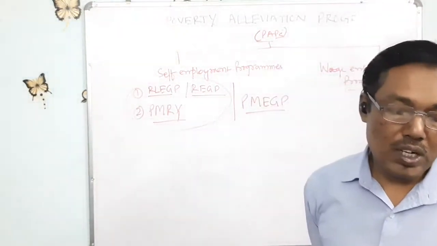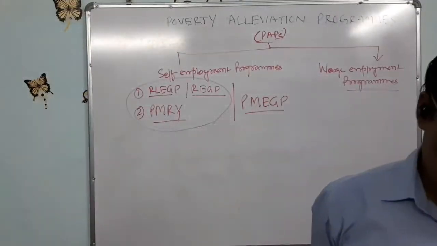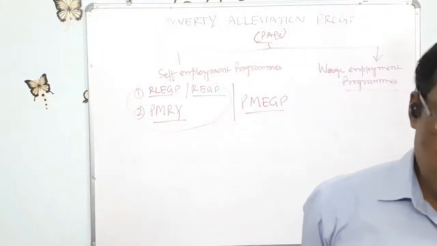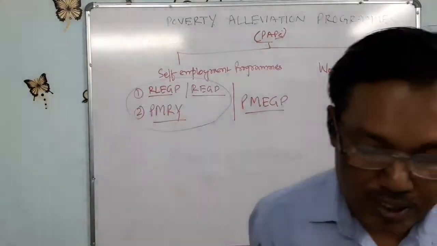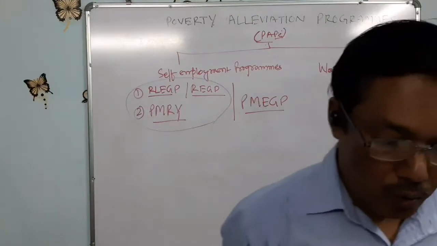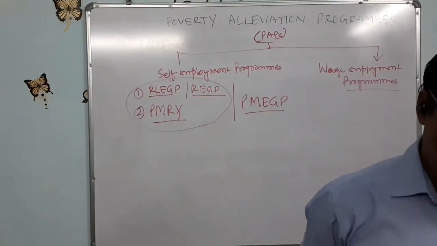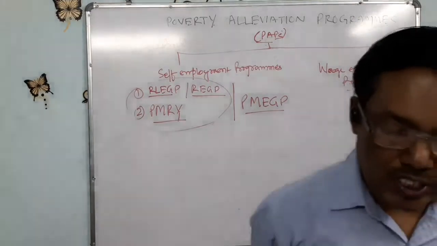Remember it, a one-mark question can come, and it did come last year, I think. So the Indian government merged the Rural Employment Generation Program, REGP, with Prime Minister Rojgar Yojana, PMRY, and introduced the new scheme.